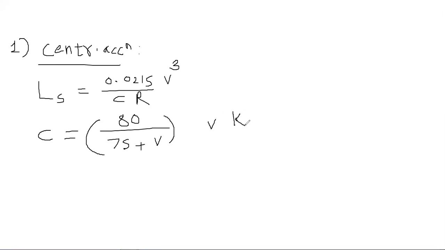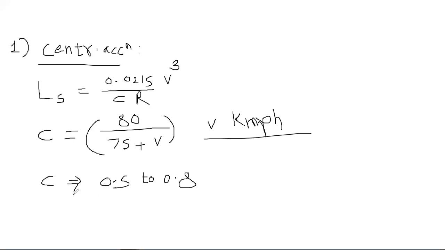So remember this thing, that V is in kmph. One more note is there, and that note is that C should be between 0.5 to 0.8. Your value should lie between 0.5 and 0.8.